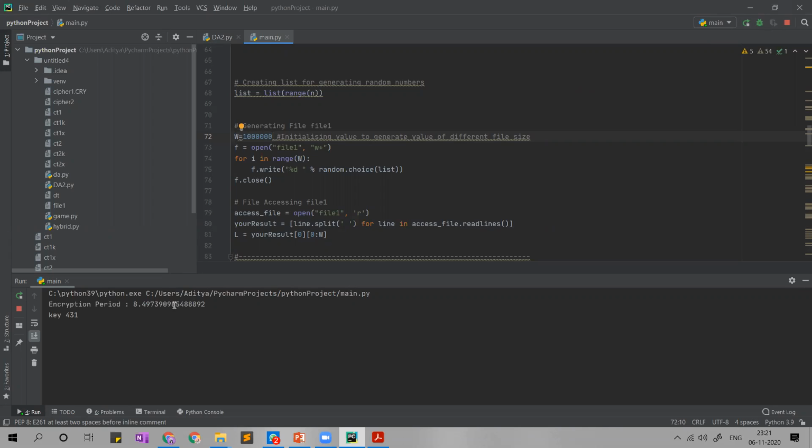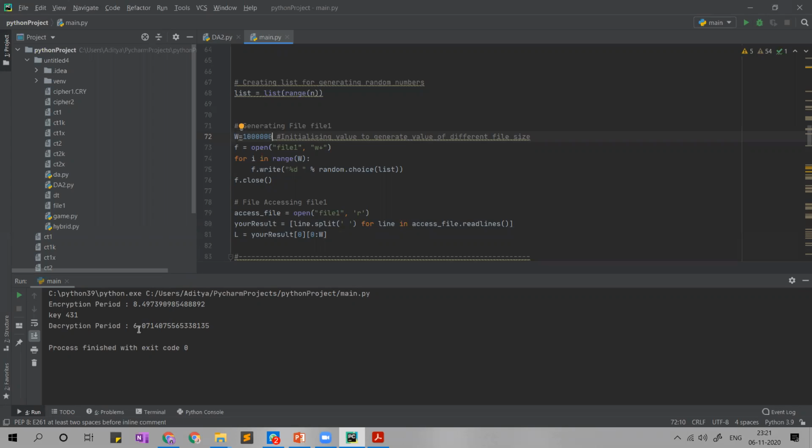So we have received the encryption period, that is 8.5 seconds. The file is still getting decrypted. I guess it's too slow right now. So basically, this is what we have shown here, like in the data time graph also, sir. As the file size increases, the time also increases. It's proportional: the encryption and decryption time increases, yes, sir.